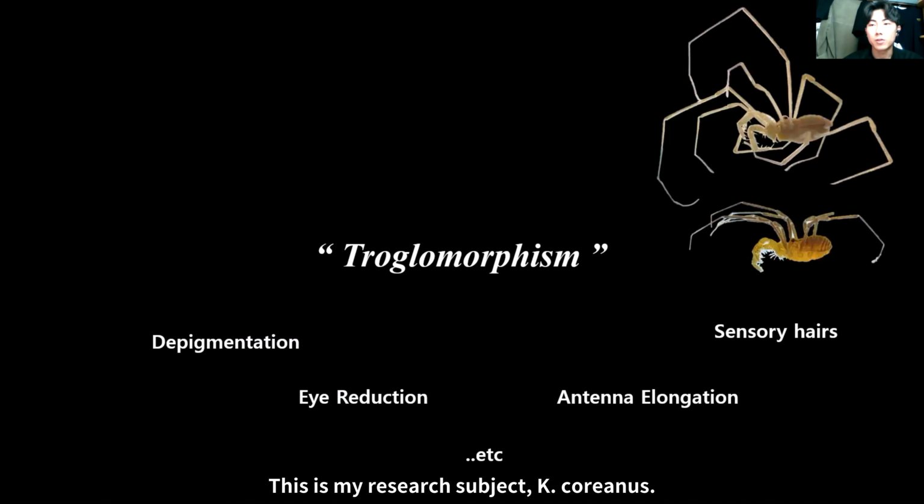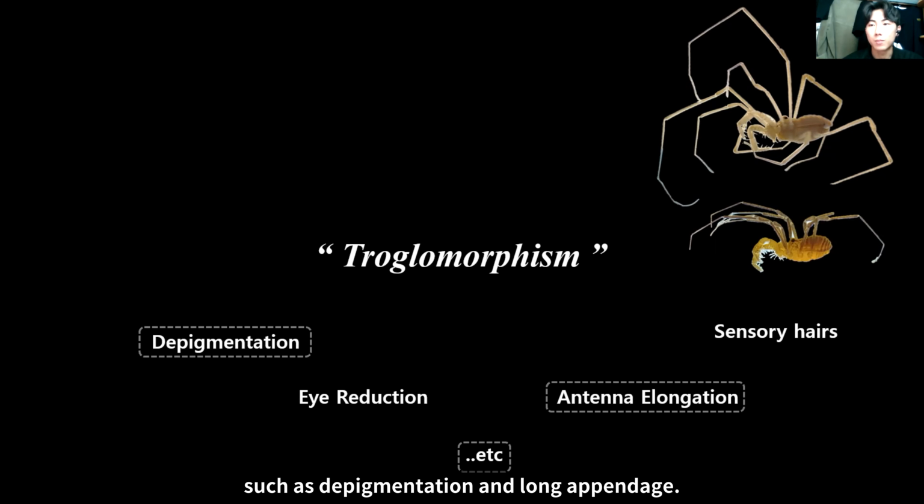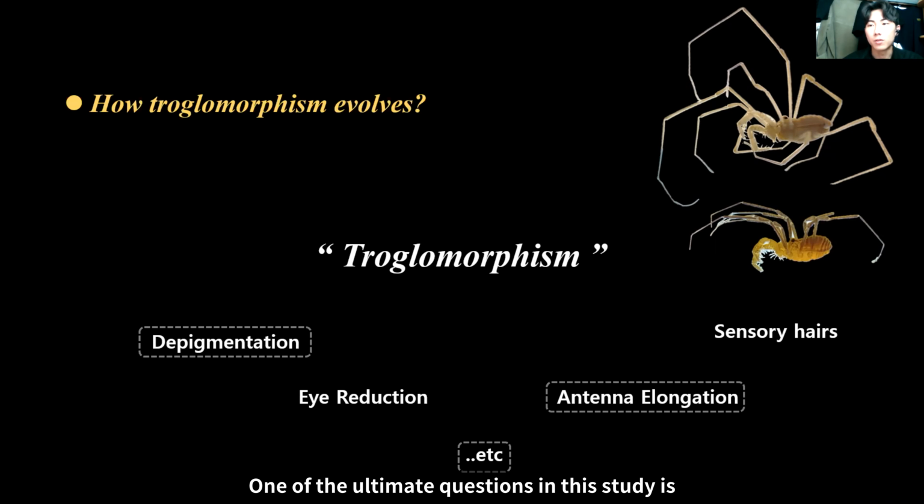This is my research subject, coreanus. The upper one is a sample of the cave population, and the bottom one is from the surface population. For the cave population, you can see troglomorphs such as depigmentation and long appendage. One of the ultimate questions in this study is how the troglomorphism in coreanus evolves, whether it occurs among lineages or within a lineage.